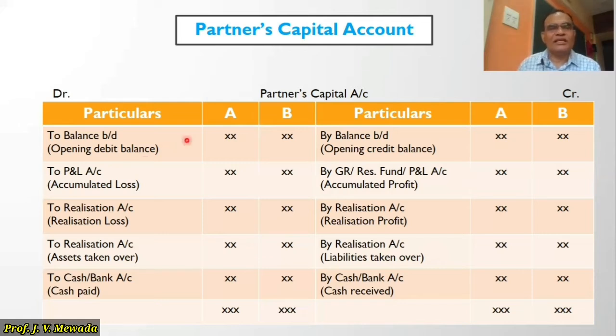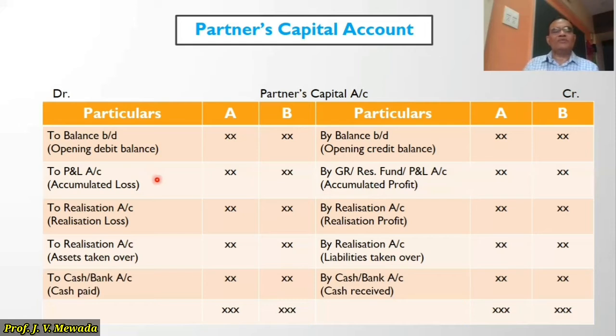If in the balance sheet, any of the partner is having a debit balance, that is the balance appears on the asset side, then it is a debit balance, which is shown on the debit side of a partner's capital account. Then in the balance sheet on the asset side, if the balance of profit and loss account is appearing, it means it is an accumulated loss, and that accumulated loss should be distributed to the partners in the profit sharing ratio, just like a general reserve. That was accumulated profit, so here it is accumulated loss.